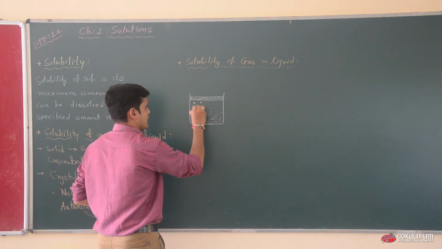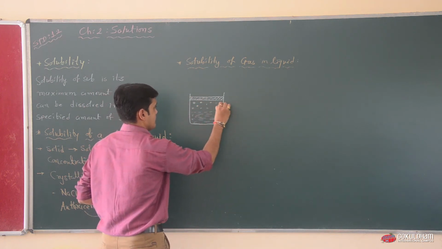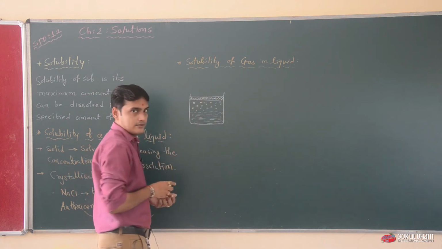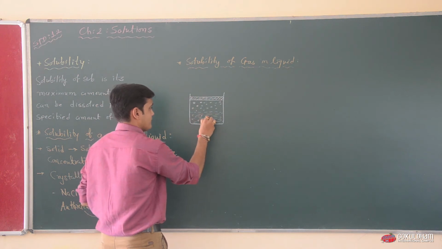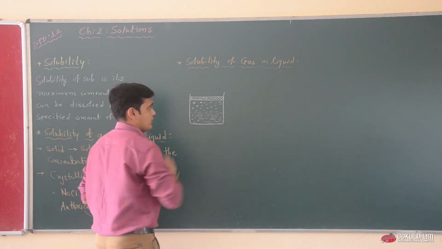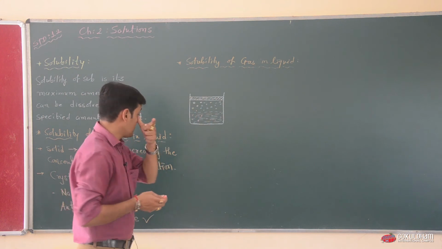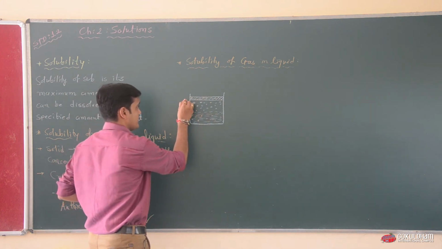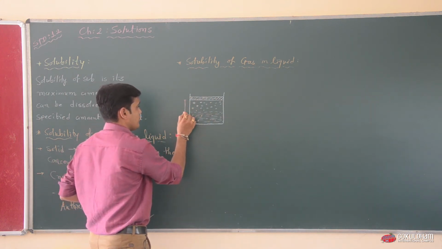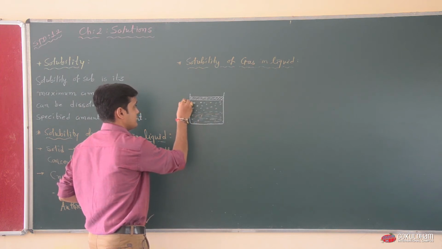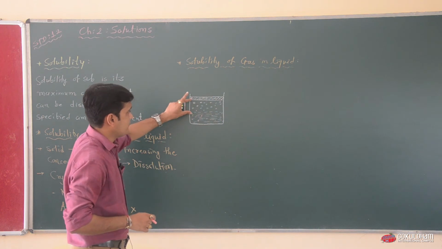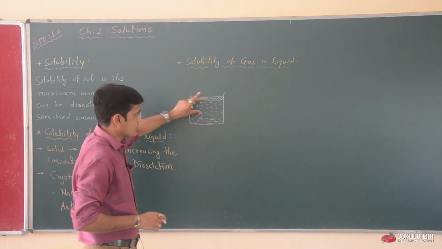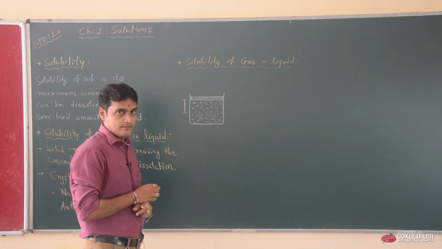Gaseous molecules are moving on the solvent surface. Some of these particles are dissolved in the solvent portion. We can say that the space between the solvent and the piston is large, so the molecules have free space to move inside the beaker.